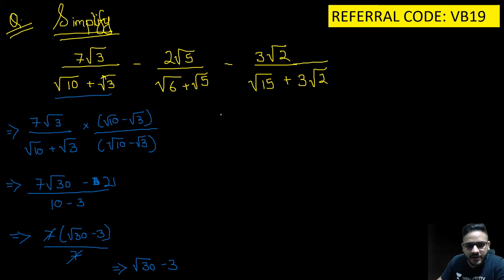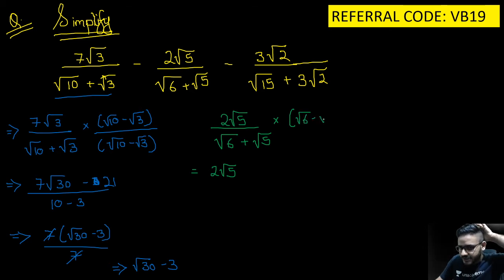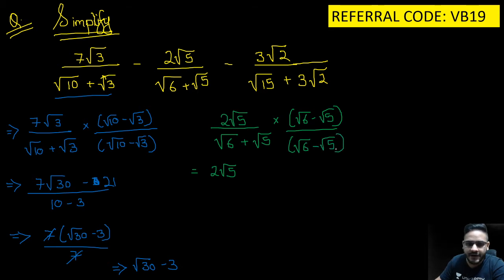Let's do the second one. 2 root 5 upon root 6 plus root 5. I am ignoring the negative sign before it because we will include that when we are using their answers respectively. तो चलो ये solve करते हैं. So for 2 root 5, we will directly multiply by root 6 minus root 5 the whole upon root 6 minus root 5.